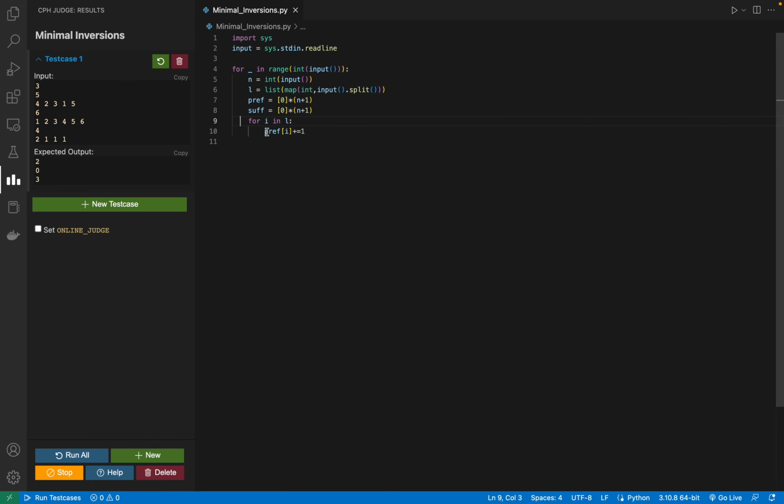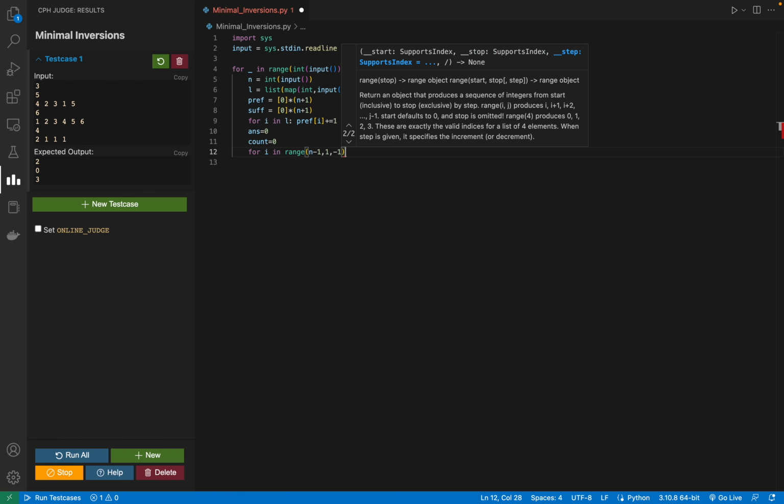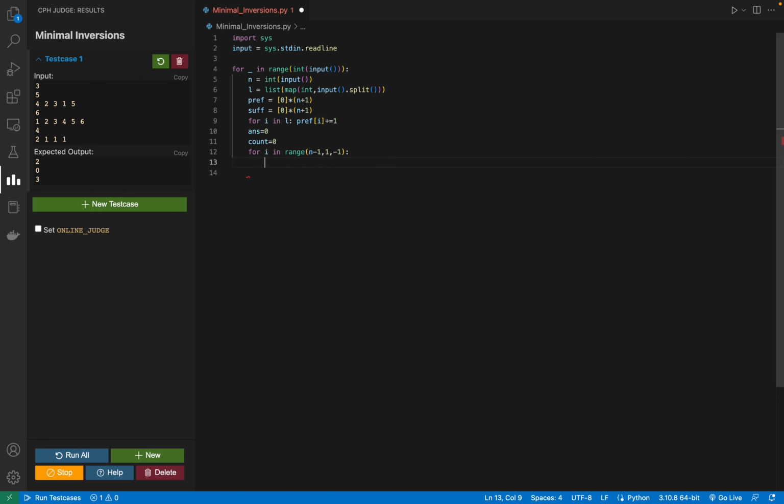So now we have calculated the prefix of the array, and now we want to traverse from the right hand side and go to the left side. So let my final answer be 0, and let my count, the inversion count, initially be 0. So I'm going to loop for i in range n-1 to 1, and obviously this one will not be included, so I have to do a 0, actually -1. I'm going to do a -1.